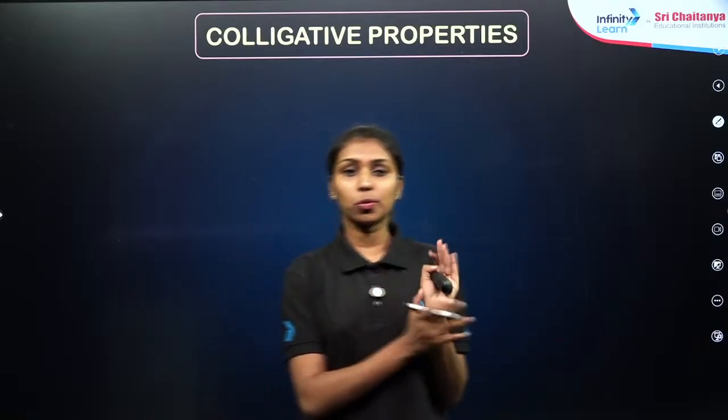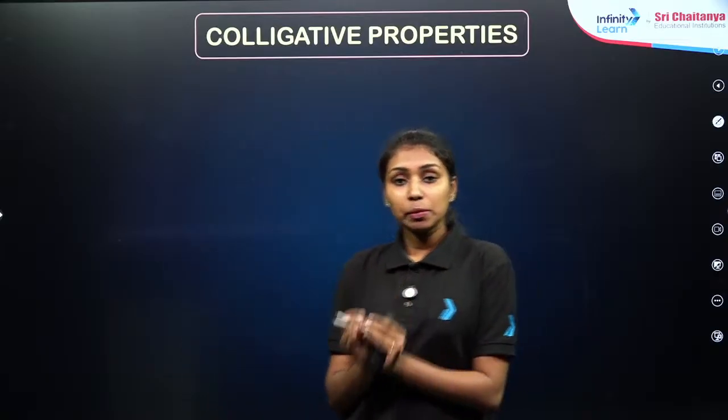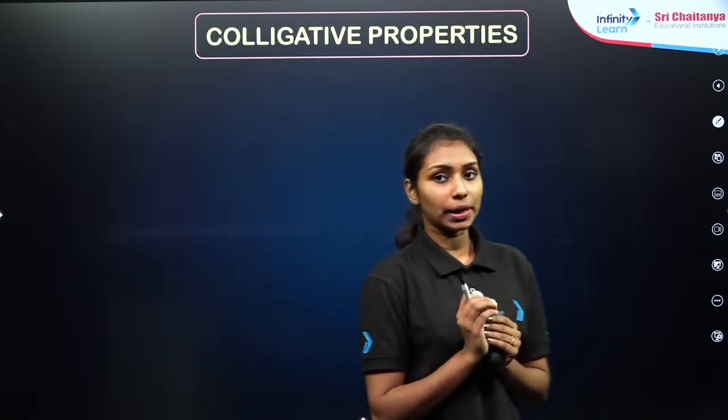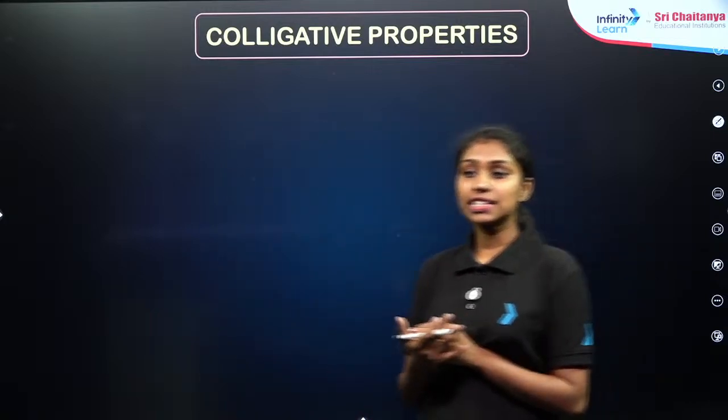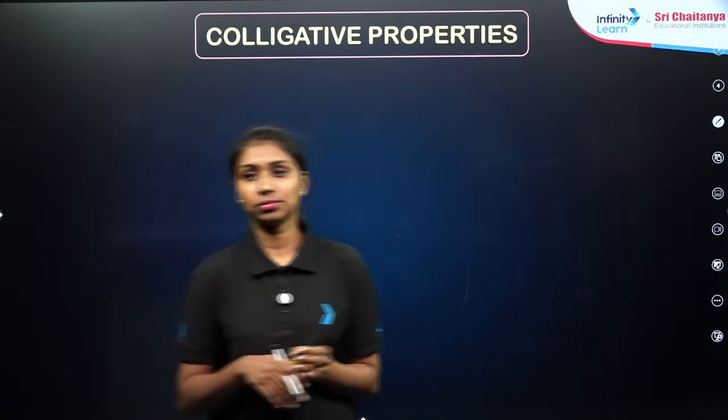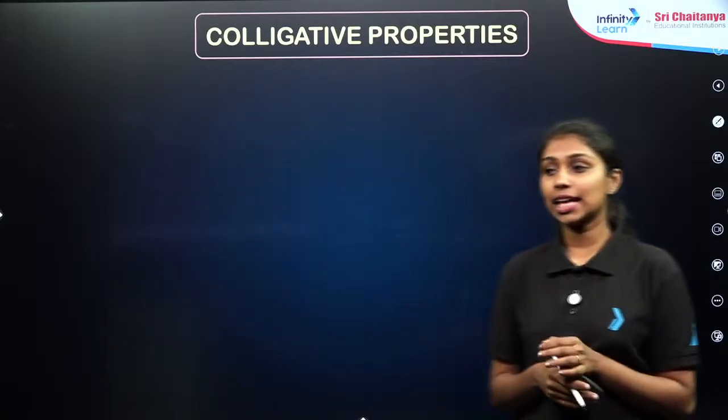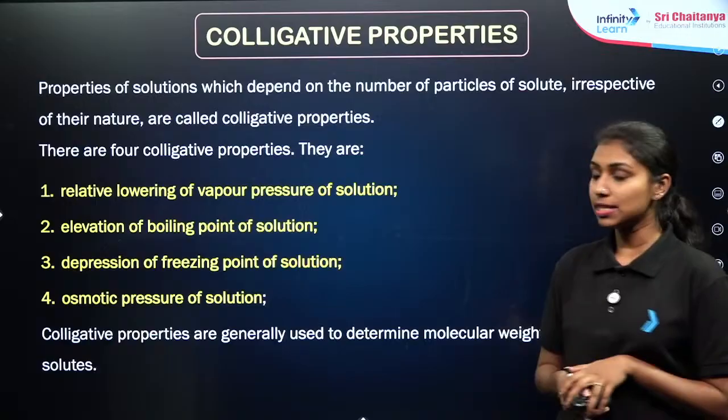We have already discussed Raoult's law, positive deviation, negative deviation, and the examples. It is very important. Now let me move to the next important topic from the solutions chapter, that is the colligative properties. What do you mean by colligative properties? Let's see how we can define these colligative properties.